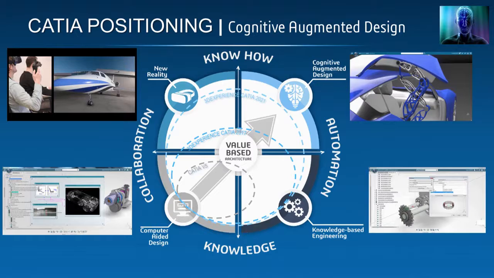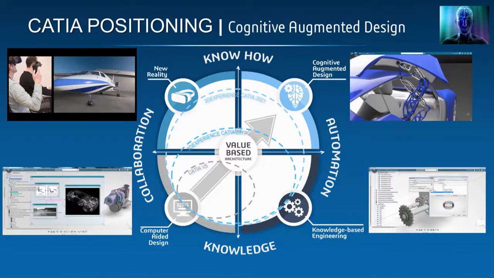What do we mean by cognitive augmented design? Very simple. Science, cognition, augments the capability of human beings to create innovative design. Science today, in what we will show you, is structural analysis, finite element analysis for structural use cases.